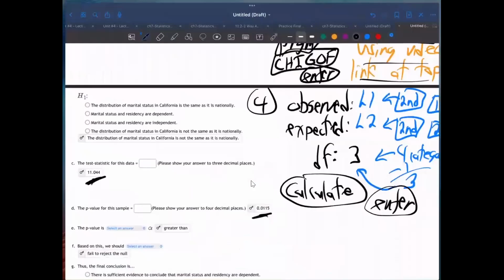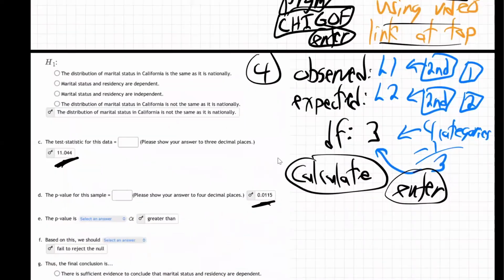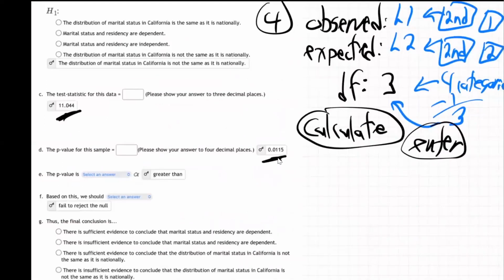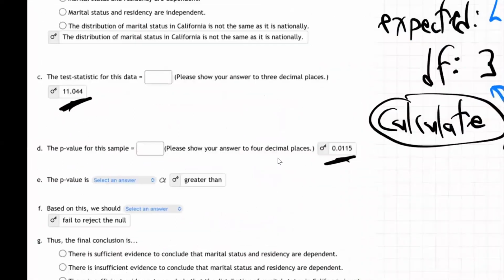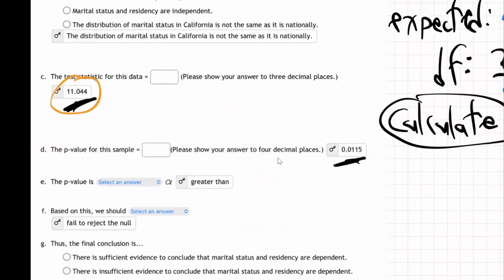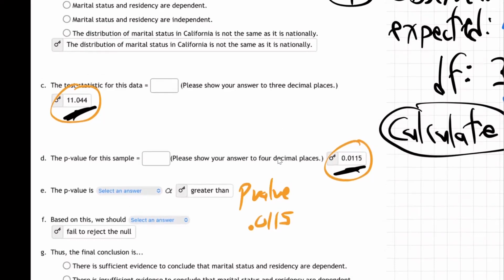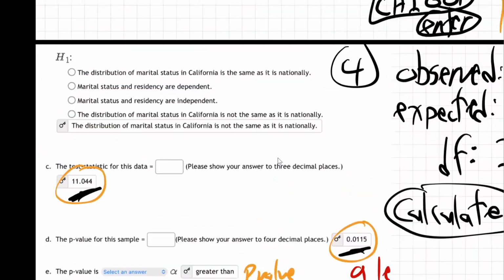So here is the test statistic that we got from the calculator and the p-value. So now we're ready to conclude. Is that p-value, which is 0.0115, how does that compare to the alpha level? What is our alpha level?